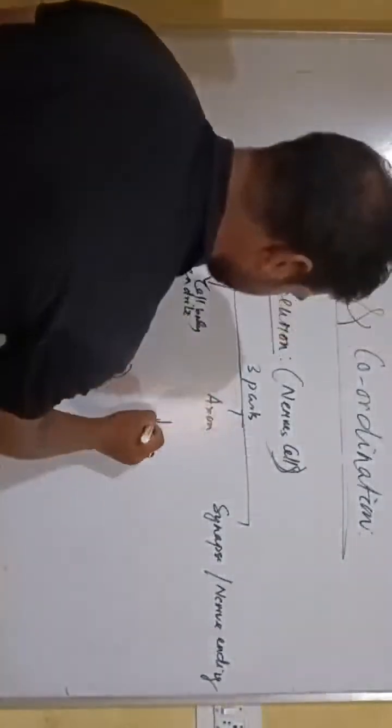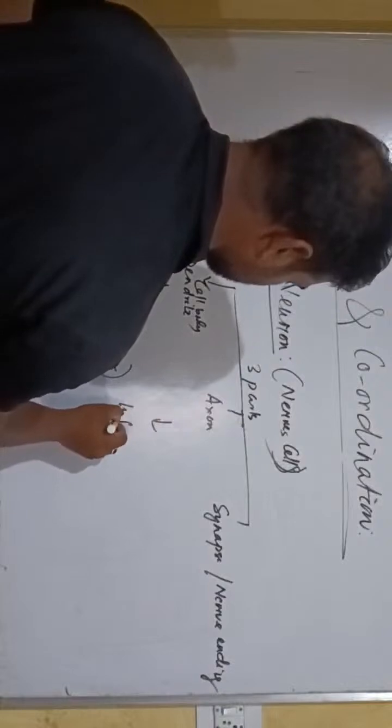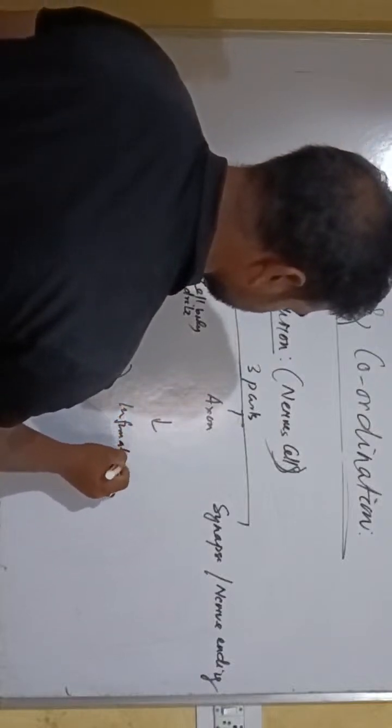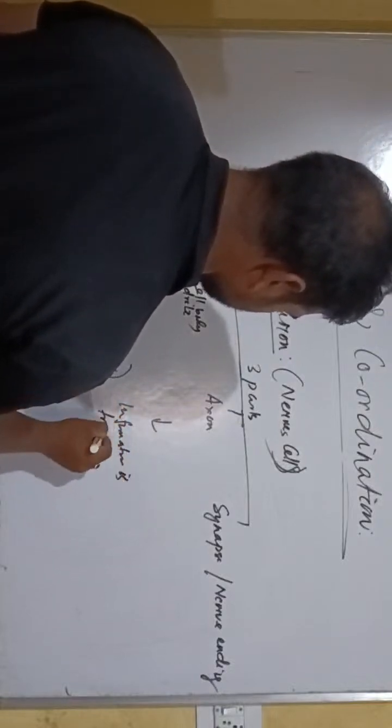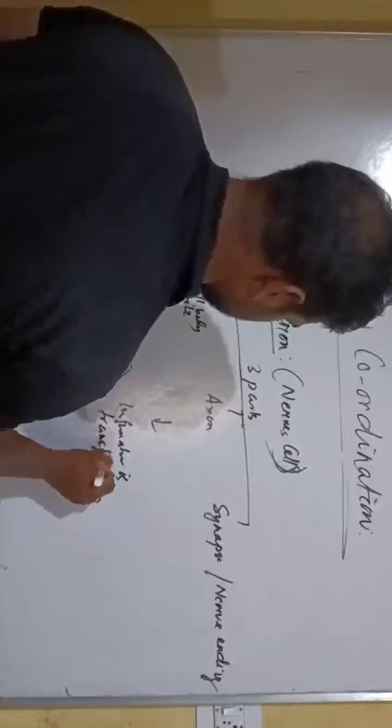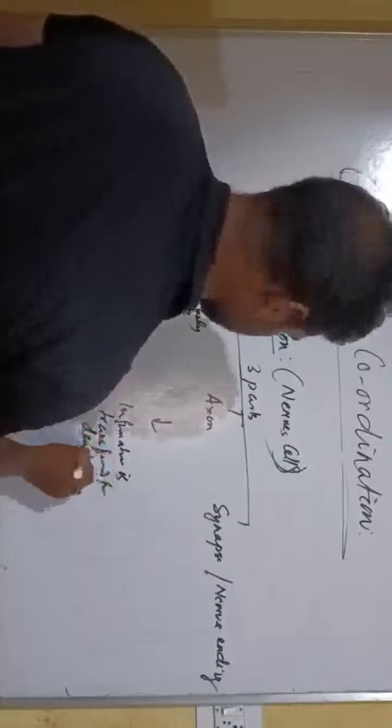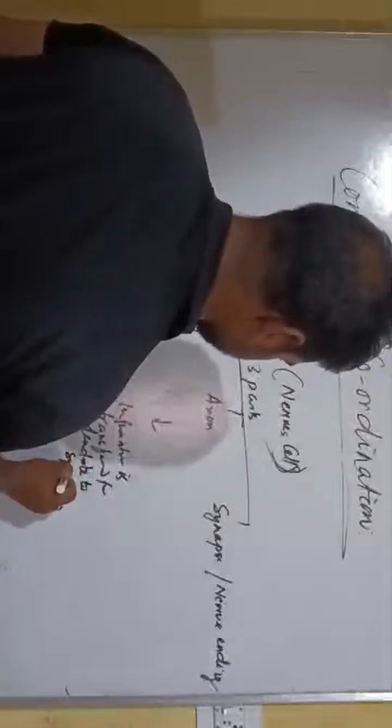Then the axon: information is transferred from the dendrite to the synapse.